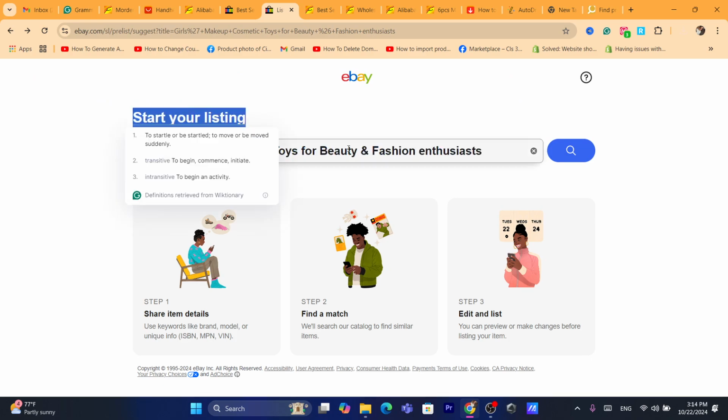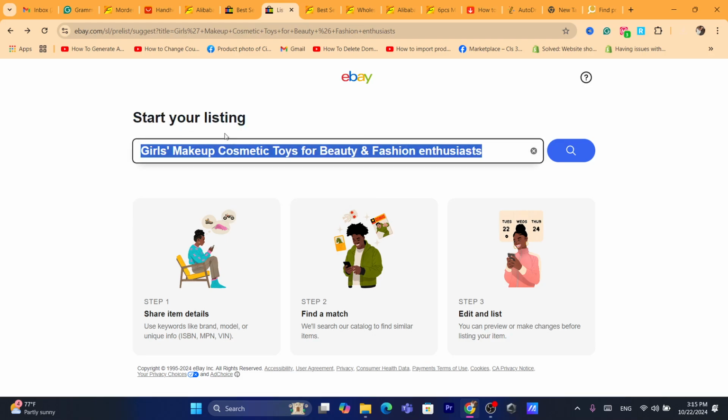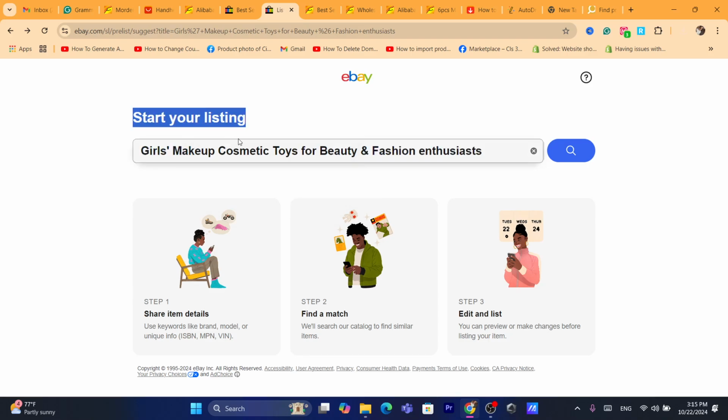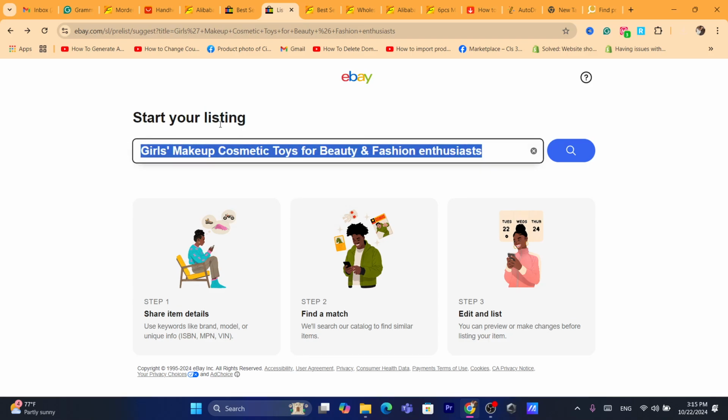If the listing on eBay has some sales, that means people are searching for that title on eBay, even if it's the same product. The title is more SEO based, you know, the eBay seller has done some research to create that title. So he knows how buyers search on eBay. So if you can do that, that's cool.